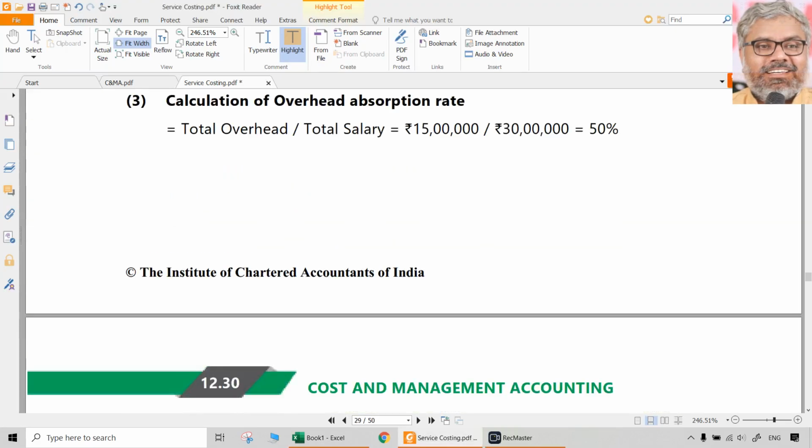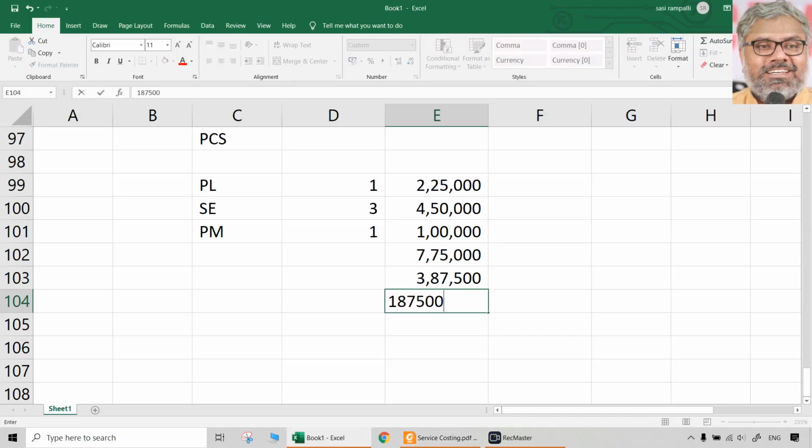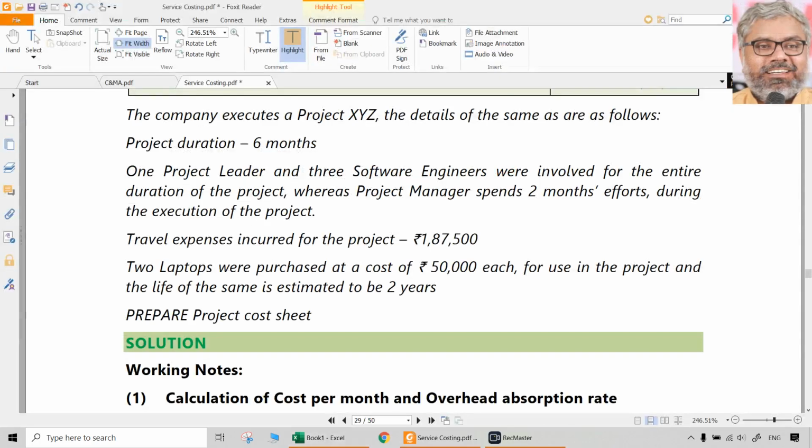In addition to that, there are travel expenses which are exclusively for this project. Then naturally they will be added to the project only. 1,87,500. So now, what is the total cost of the project? 13,50,000.